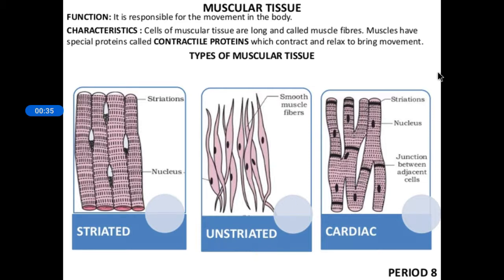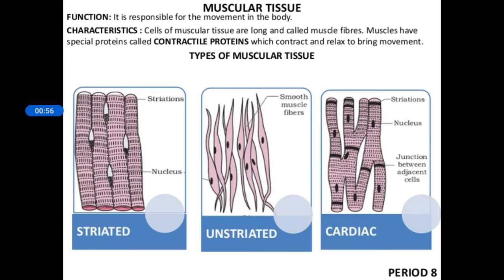So muscles help in movement, right? What is the main function of muscular tissue? It is responsible for the movement in the body. What are the characteristics? How does it look? Cells of muscular tissues are long and are called muscle fibers.